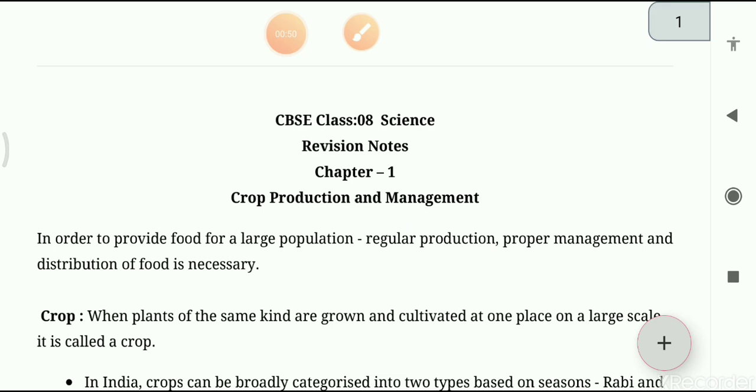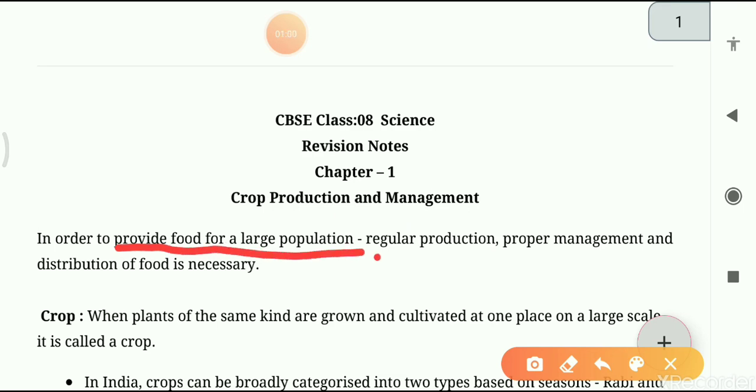It can provide food for large populations, with regular production, proper management and distribution of food. That's why crop production and management is required, and it is very important.